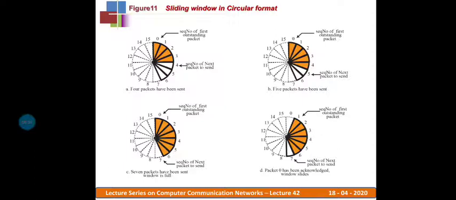So whenever I come back around after 15, where the next packet to send is, I can make use of 0 even, because it has already been cleared, since that packet was successfully delivered. So that slot is available for me to assign to a packet if any request comes in. That's how the circular-format sliding window keeps assigning sequence numbers to requests received from the application layer. So that's how the circular format works.